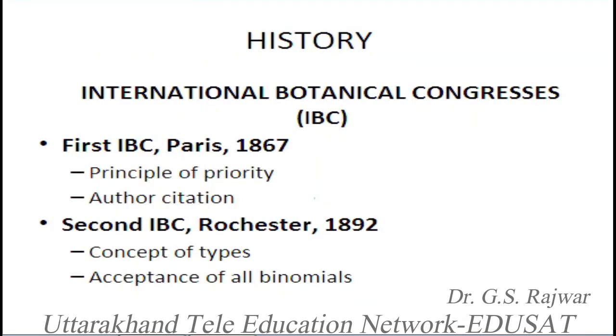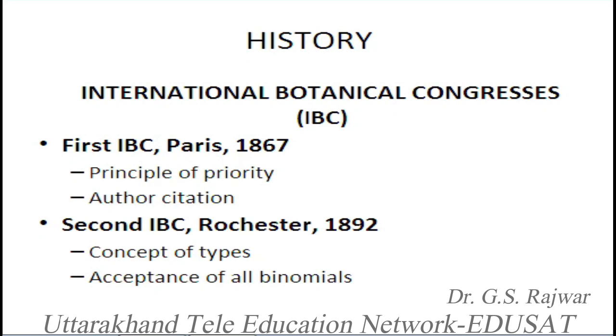If you come to the history, that is part of the history again. The history of the nomenclature starts with the International Botanical Congresses. We know there were the books of Candolle and Linnaeus earlier to these congresses. So there is the name International Botanical Congress, or in short IBC.